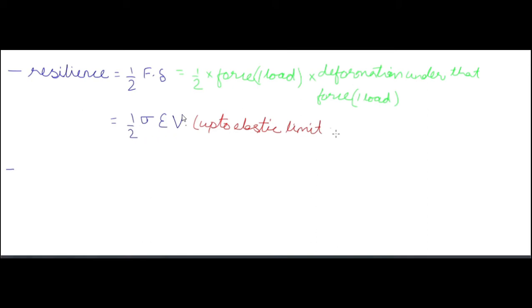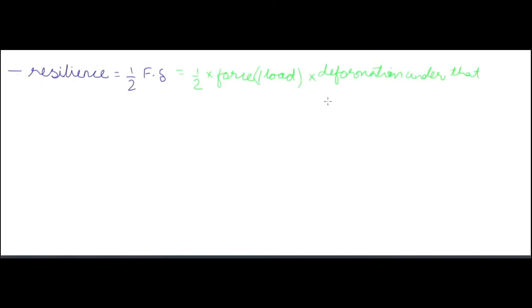Okay. Resilience means total energy of that volume. So volume has been multiplied into it. That is half into stress into strain into volume up to elastic limit. Okay. Now modulus of resilience means resilience per unit volume. Okay. So modulus of resilience is resilience per unit volume, and we are not given elastic limit.